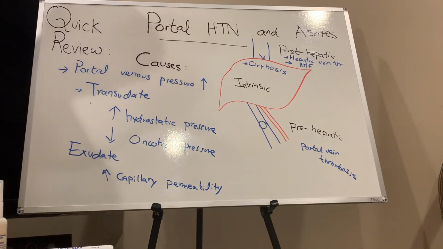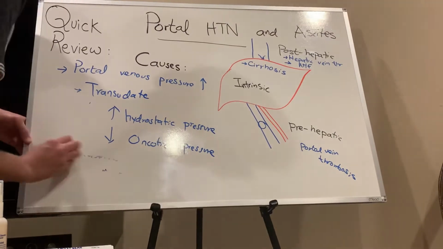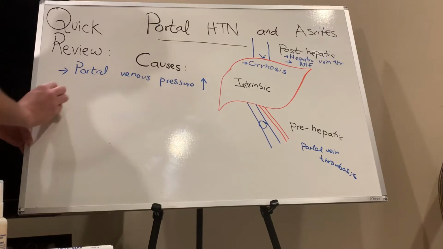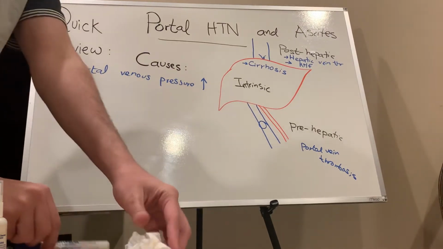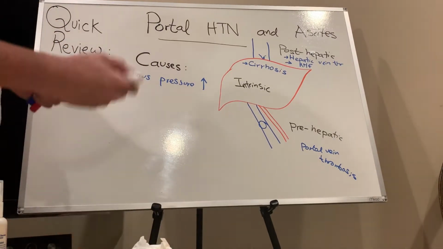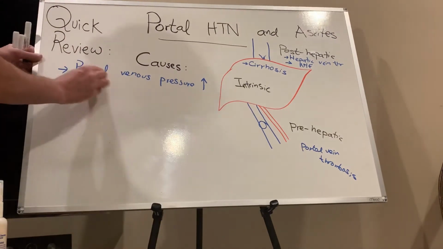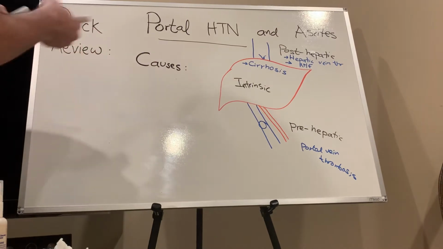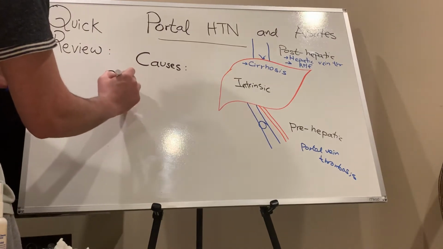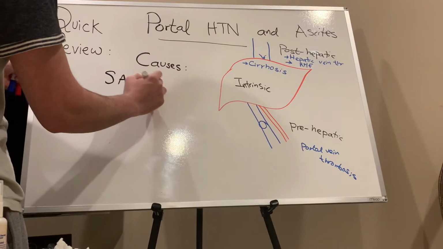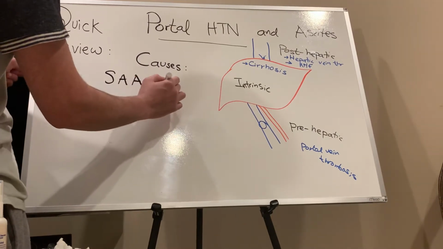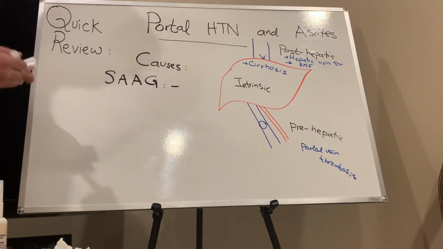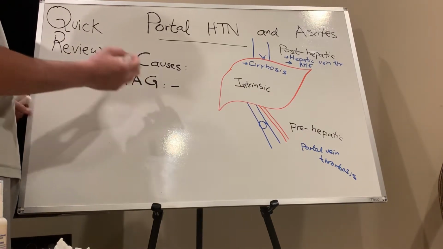And that transudate and exudate, you're describing the ascitic fluid, right? Yes, we are talking about ascitic fluid, exactly. Right. So now I will talk about SAG. Now it will be more clear why we mentioned transudate versus exudate related to the specific condition. Now what is SAG? SAG is serum albumin ascitic gradient.